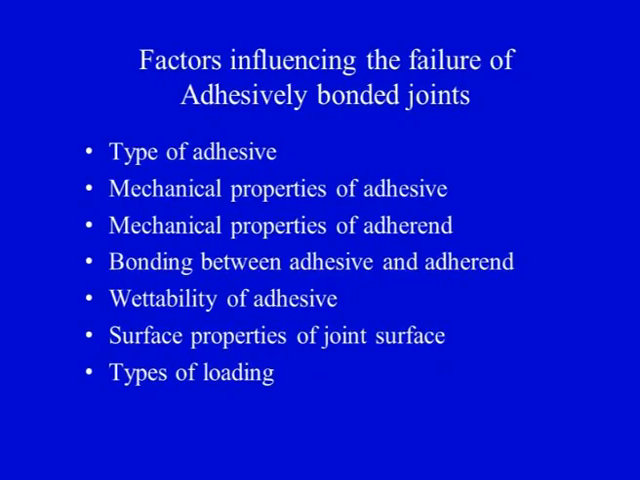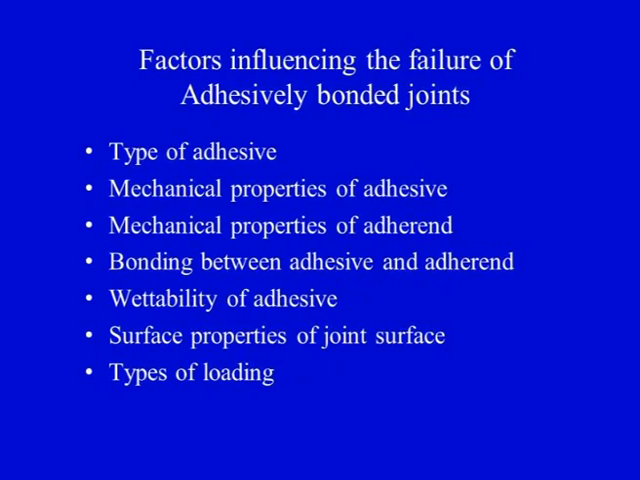Another important point is the wettability of the adhesive. The adhesive should be able to wet the two adherents properly and form a very good joint. So wettability is also to be taken into account. Another important point is the surface properties of the joint surface. So surface preparation is required, otherwise the joint may fail, or the bond strength that we get without the surface preparation of the adherents would not be as good as desired.